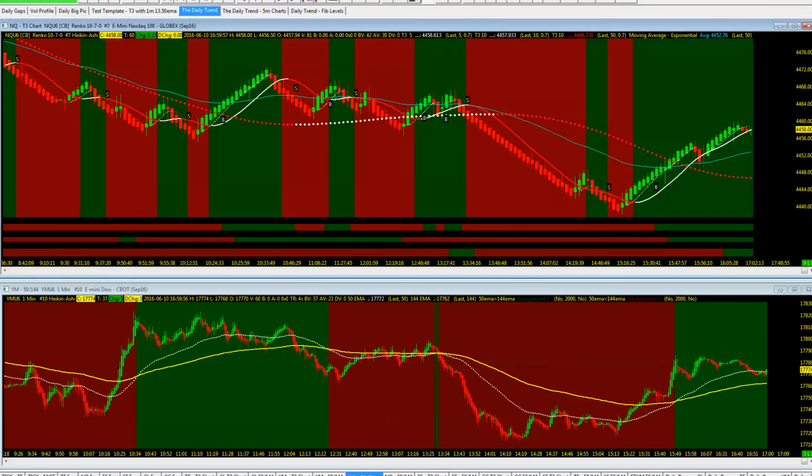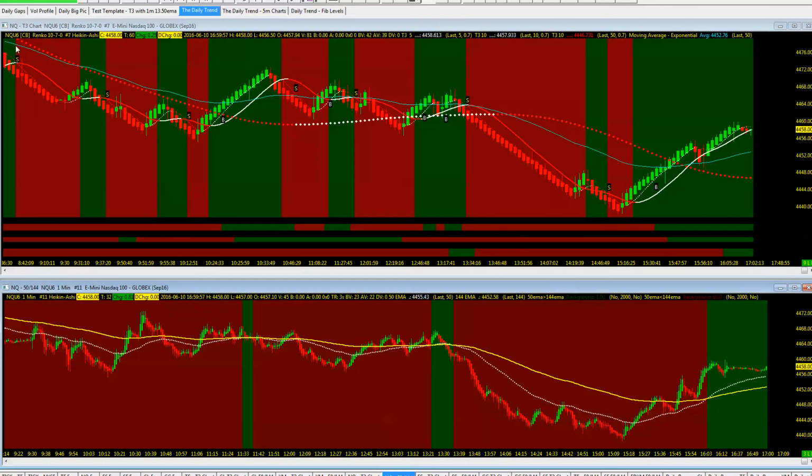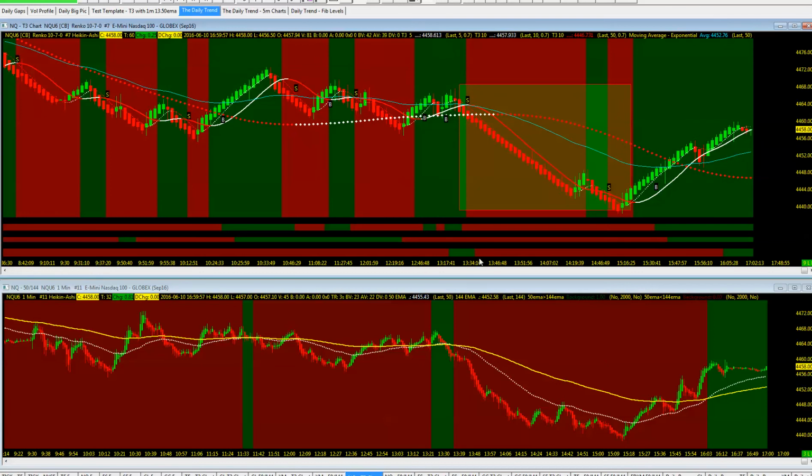Let's jump into the NQ. Again, same story. Overnight session, Globex downside. Price action chop for the majority of the mid-session. No real major move. As we can see, T3 moving averages were holding above the T350. Finally breaking through. That was the move of the session, as we just saw on the YM as well. There it was. To the downside, all 4 charts in the red. 50 below the 144. That's all it took.